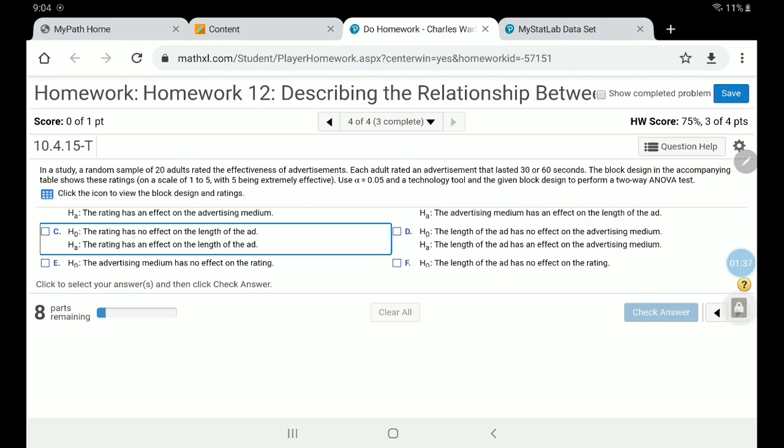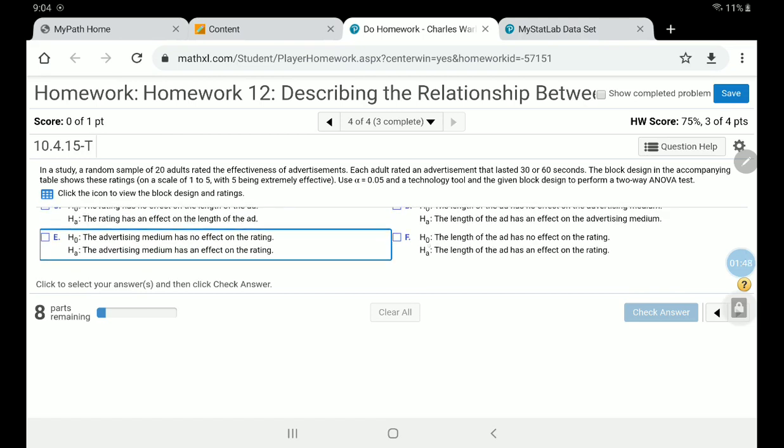Let me find one that says the length has no effect on the ratings. Here's one. It says the length of the ad has no effect on the ratings, and then the alternative says that it does have an effect.